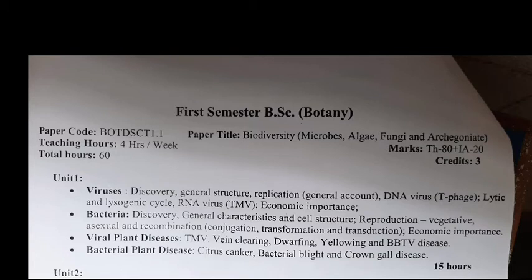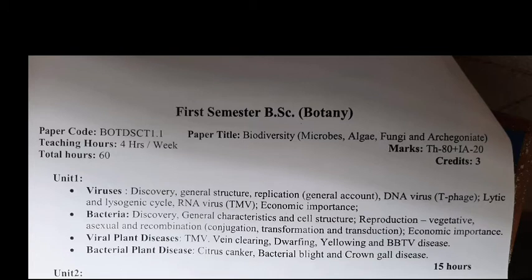Then bacteria, the next topic. If you don't have any syllabus copy, just take the screenshot, otherwise pause the video and write it down. In the next topic, that is bacteria: discovery of bacteria, general characteristics and cell structure, reproduction, vegetative, sexual and recombination.